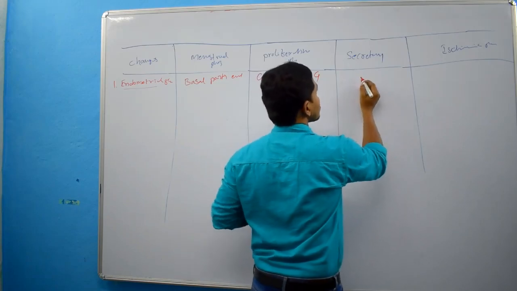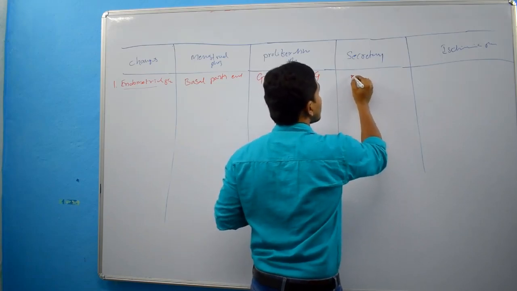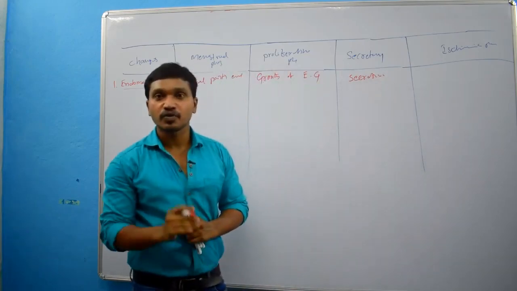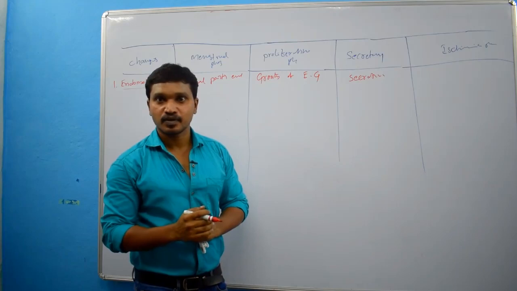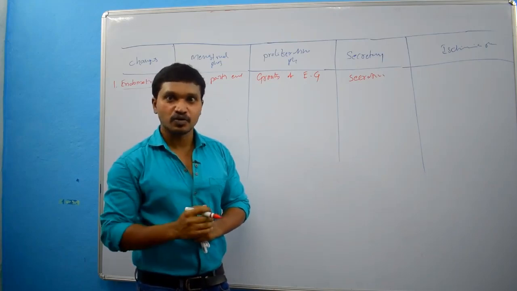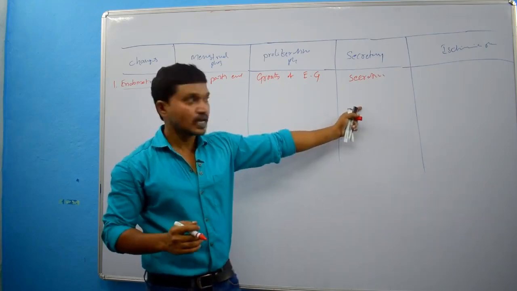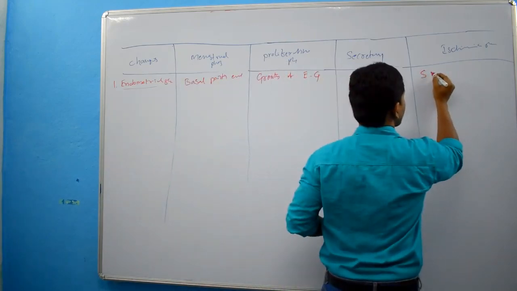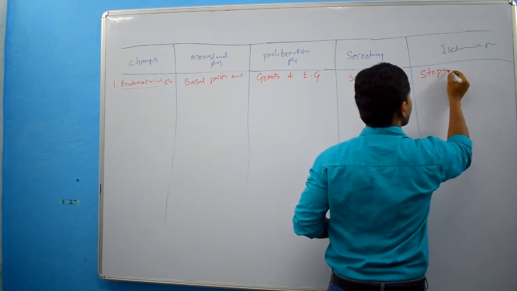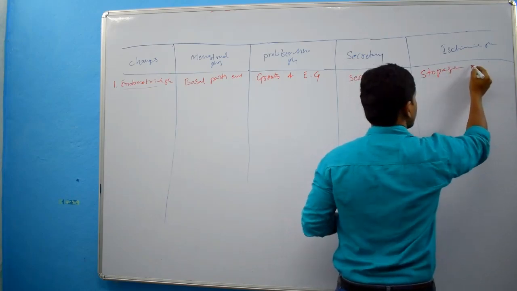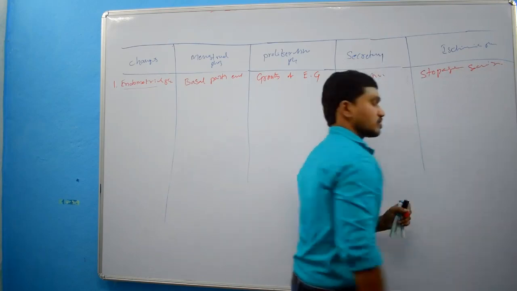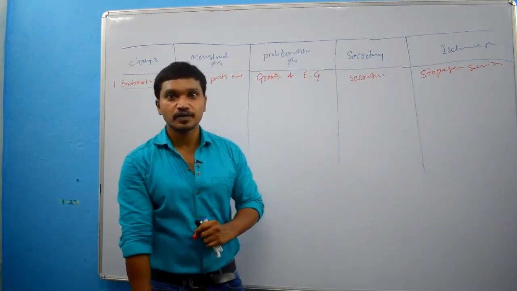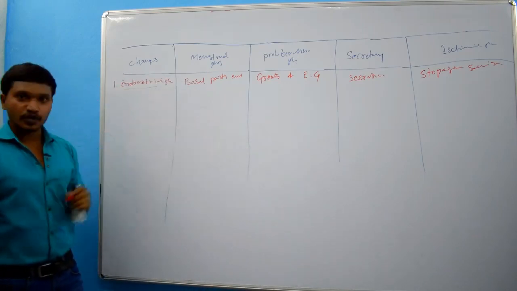In the secretory phase, there will be secretion of endometrial glands under the influence of estrogen and progesterone, right? And in the ischemic phase, stoppage of secretion of endometrial glands, right? So that is about endometrial glands.